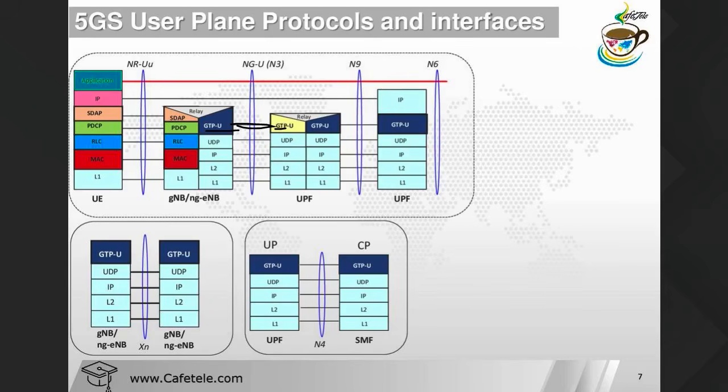Yes. So the protocol structure is almost the same here. Now you have the G-Node B and the next generation E-Node B, and they are connected by the Xn interface. This G-Node B and the next generation G-Node B are also connected by the Xn interface. The Xn interface is the same as your X2 interface. In LTE we have the X2 interface, in NR we have the Xn interface. The term is the same, we just say XnAP and X2AP.